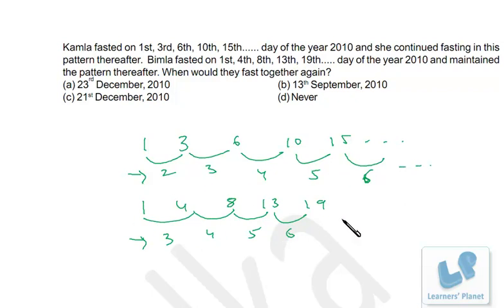So this series will always move one step ahead of this, right? So we won't be getting any common term between these two series, right? So they won't be fasting together ever again. Okay, a very simple problem, no need to go for any detailed calculation or paperwork, right?